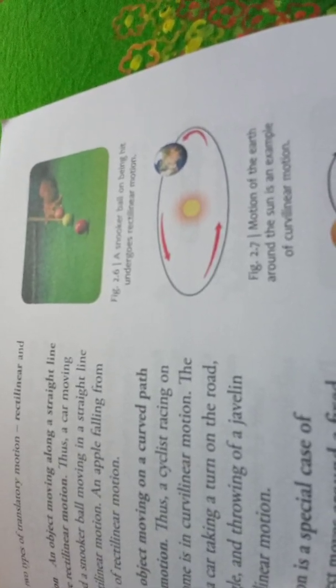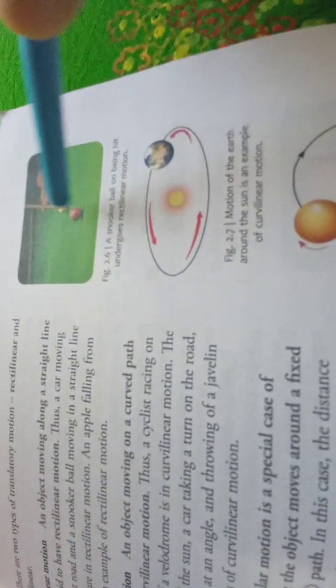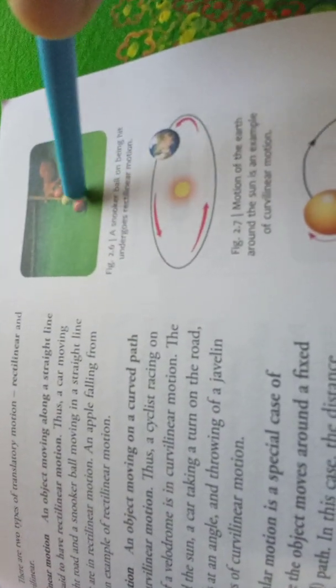So you see here, a snooker ball on being hit undergoes rectilinear motion. You see how this ball will hit this. So the path that the ball will cover is a straight line path. So that's why it is a rectilinear motion. But you see this curvilinear.